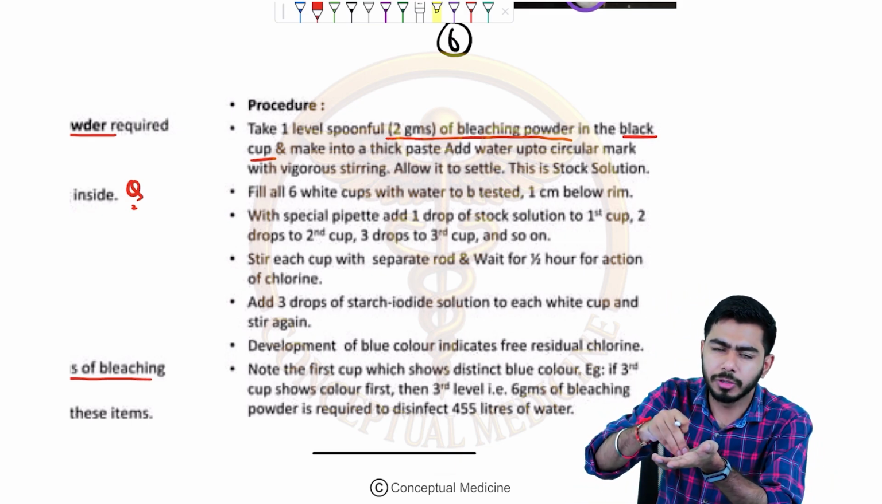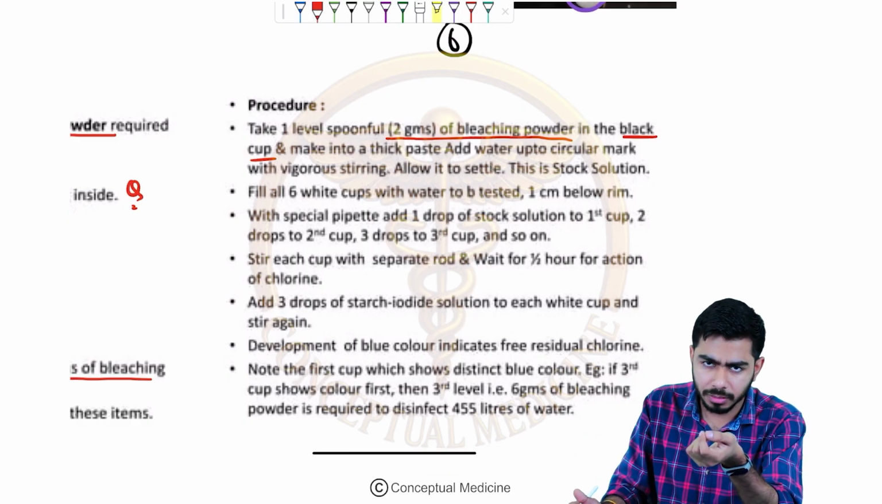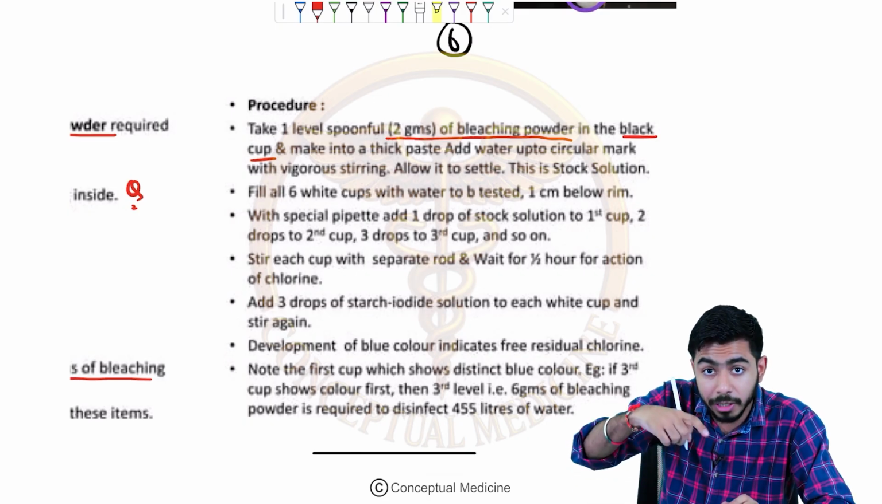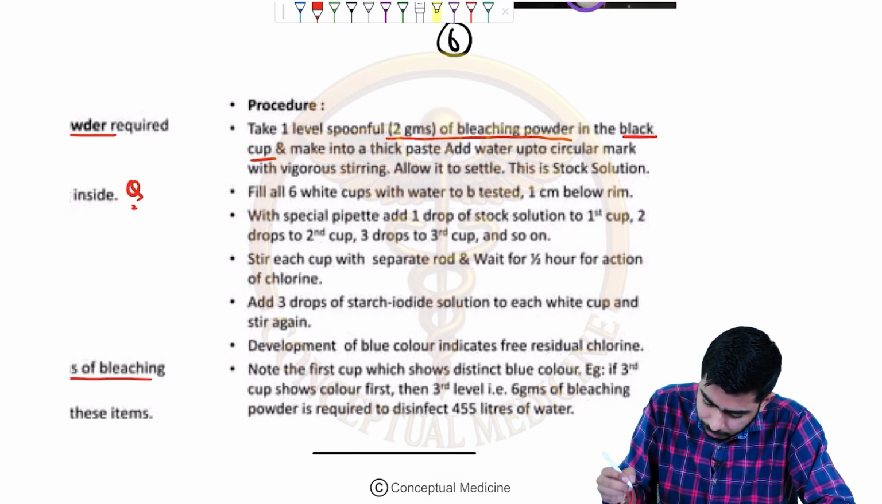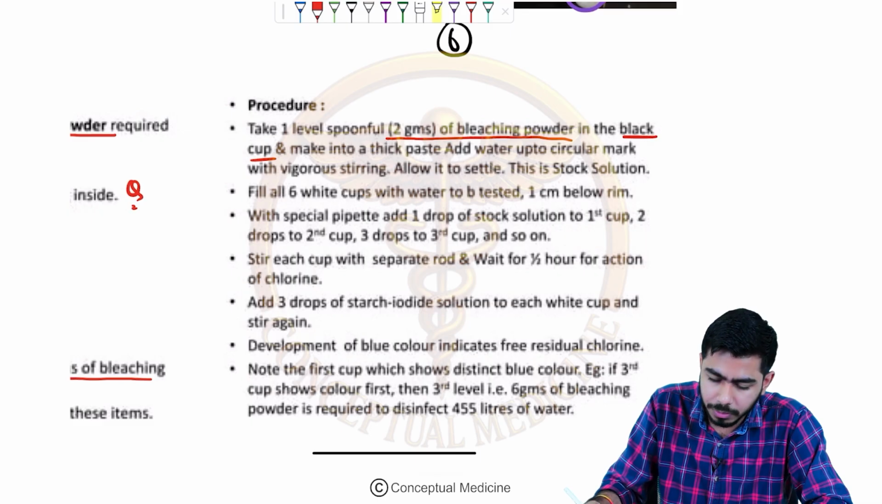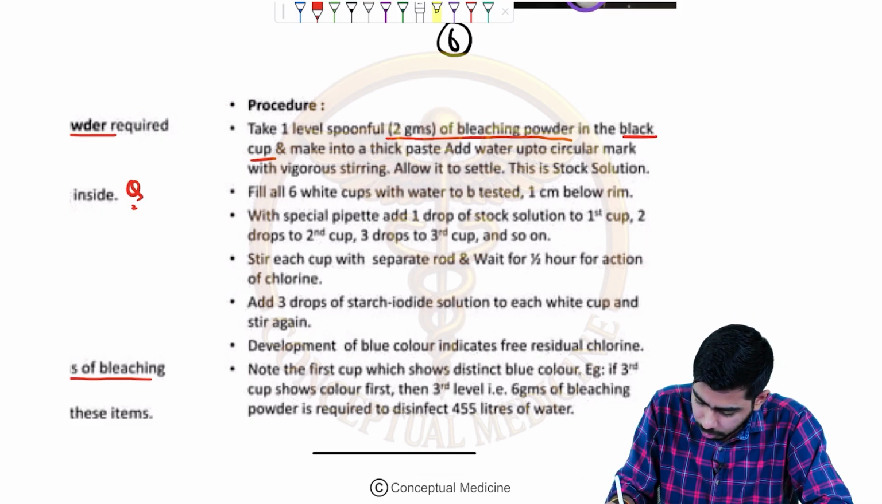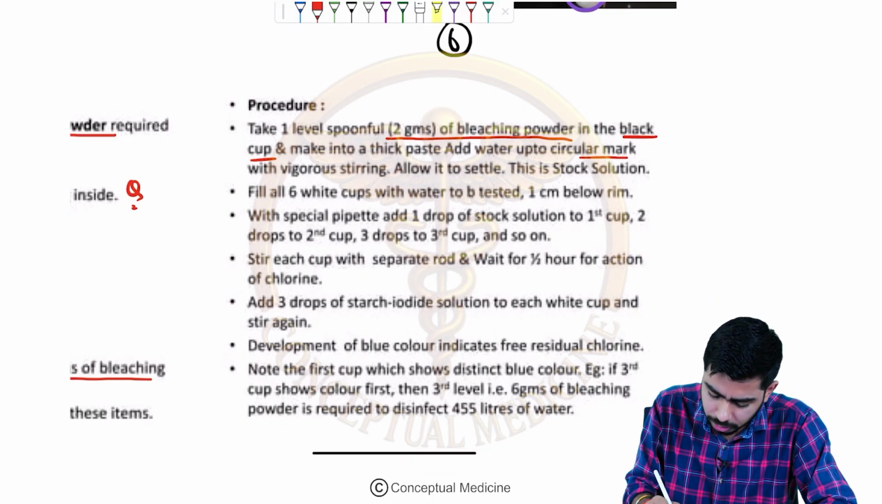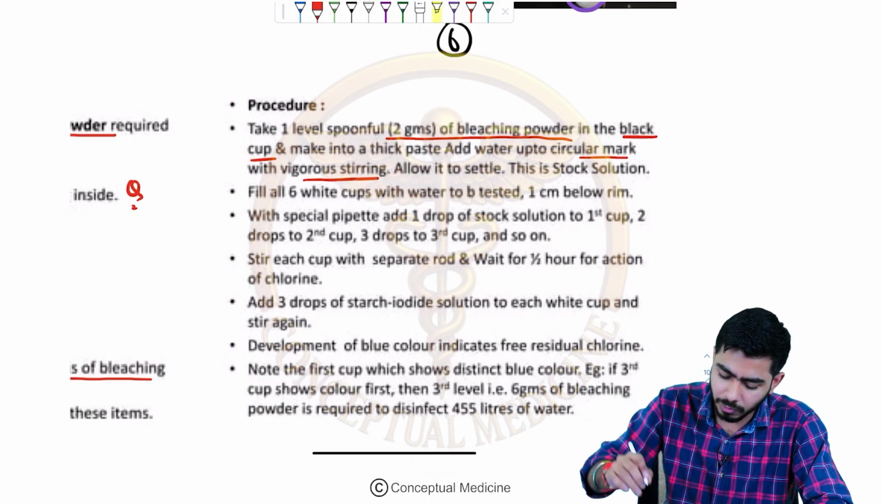Okay, in just a bit of water you will be mixing it in the black color cup, right? And then you will be making a paste out of it. After making the paste, you will be adding water to it, water up to the circular mark which is present in the black cup over there. With vigorous stirring you will fill the water till that point.